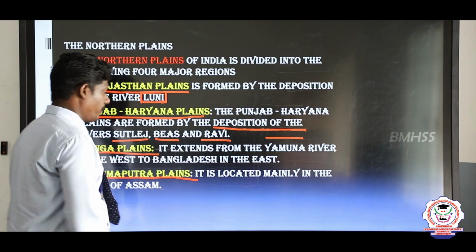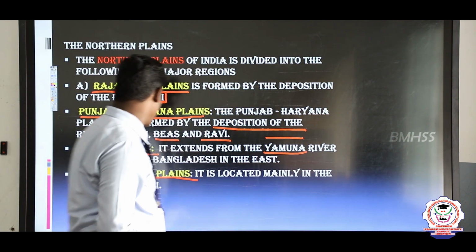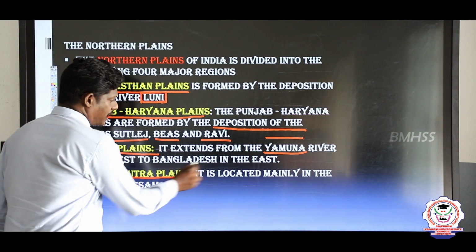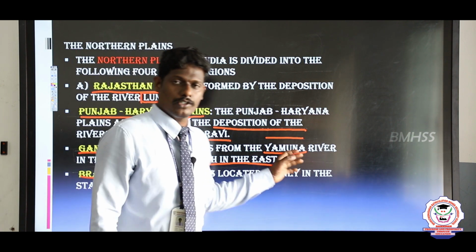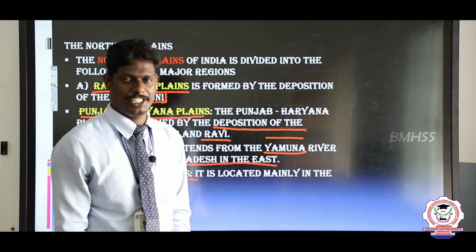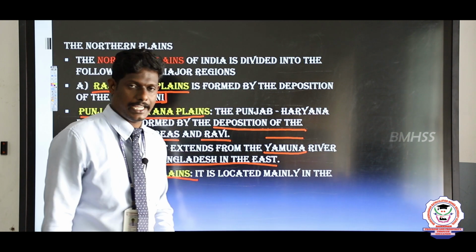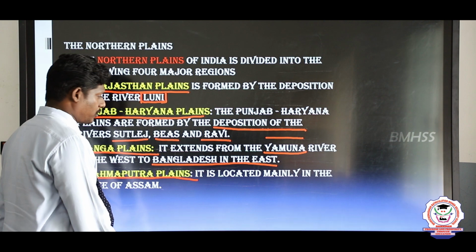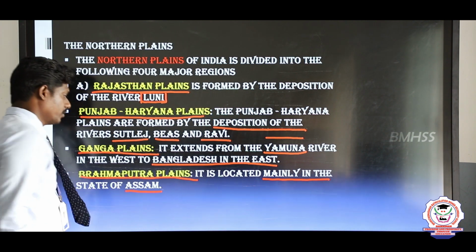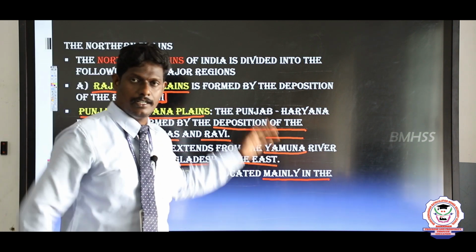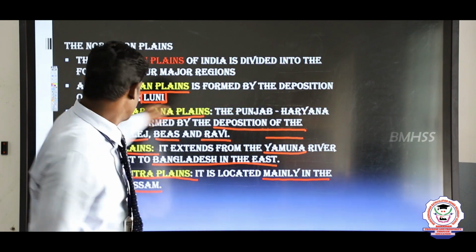And next, the Ganga plain, one of the largest plains. The tributary of the Ganga is the Yamuna river. The source of the rivers Ganga and Yamuna is a glacier. The names of the glaciers are Yamunotri as well as Gangotri. And the Brahmaputra plain is located mainly in the state of Assam. So all these 4 plains are joined together to form the northern Great Plains.